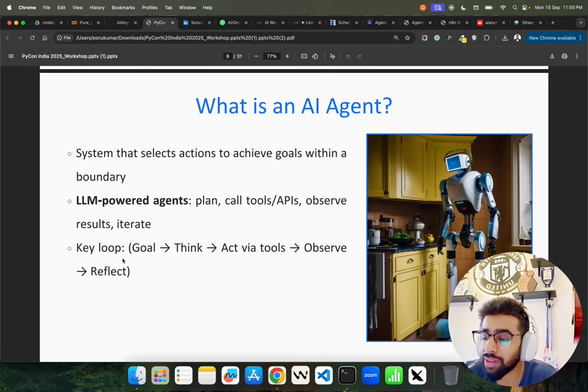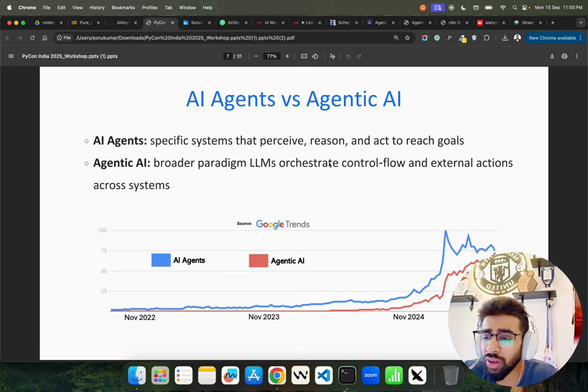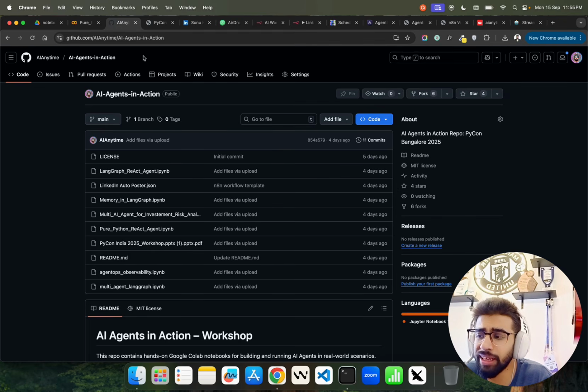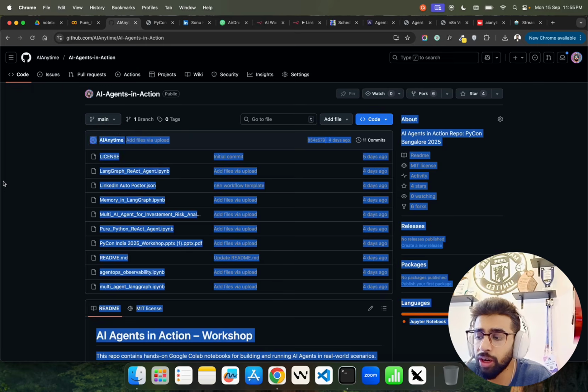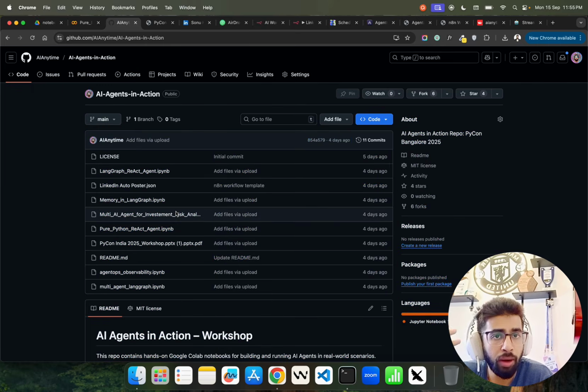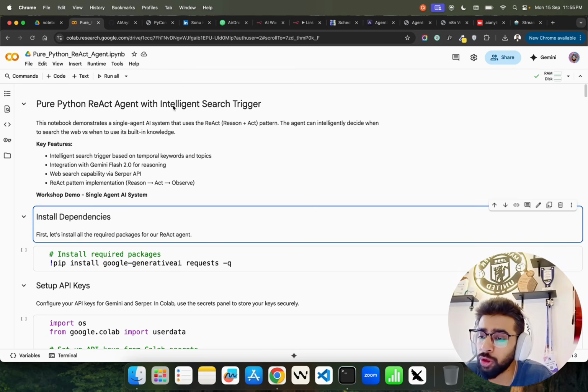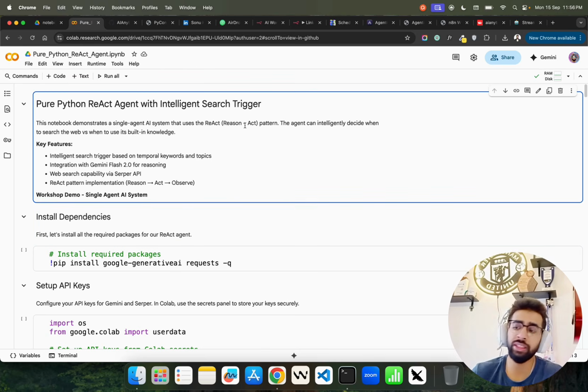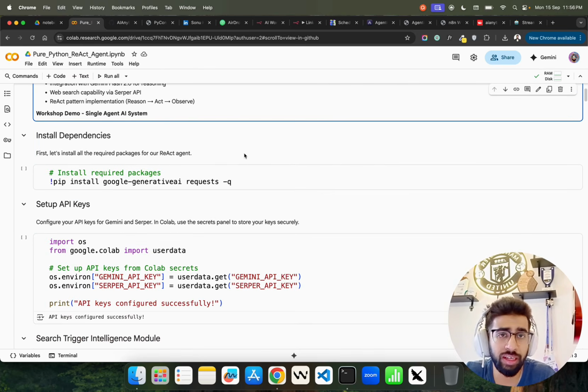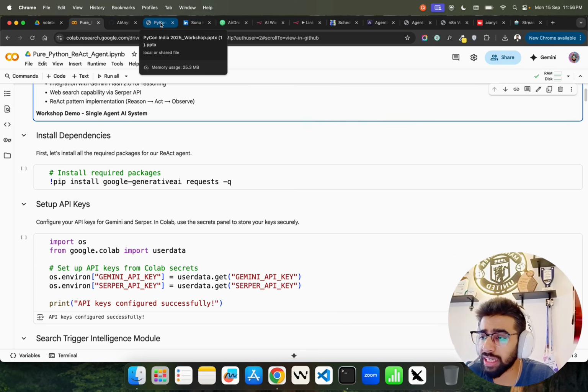That's what they do. And if you look at AI agent versus agentic AI, this is a very important slide for you to understand. And before we go into it, I will give this link in the description. It's called AI Agents in Action, this GitHub repository, where you can find this particular presentation and all the notebooks that I'm going to cover. So it's not only a PPT presentation. I'm going to run all the notebooks step by step and give you a walkthrough of how they work. This is important for you to understand.